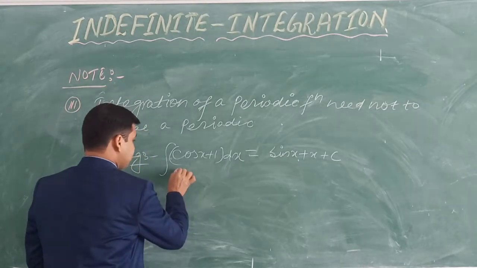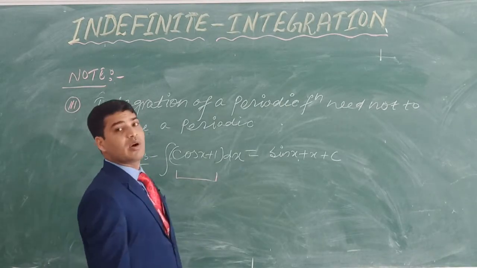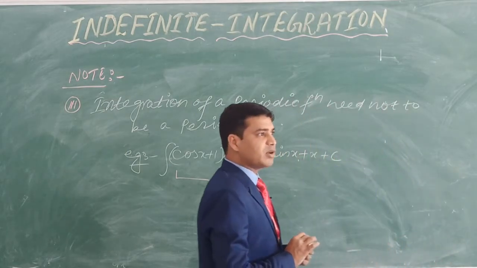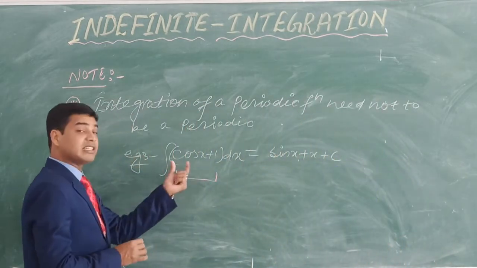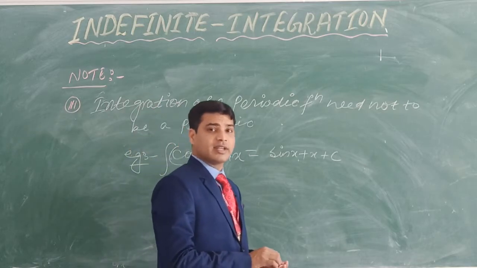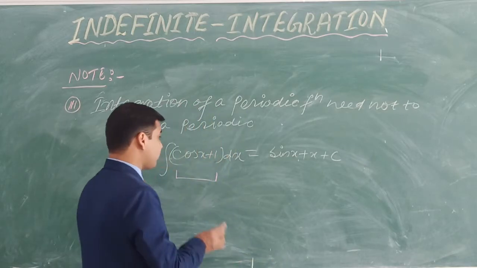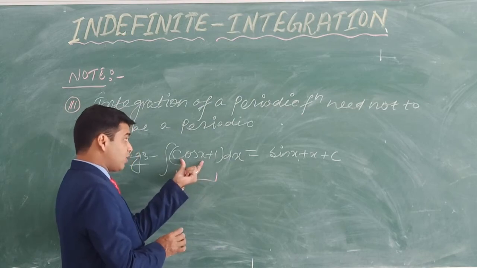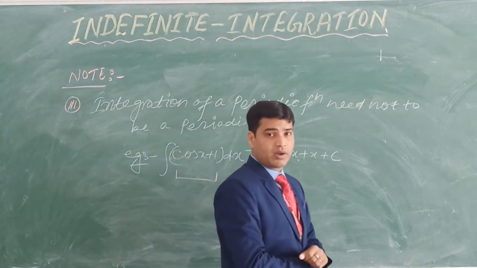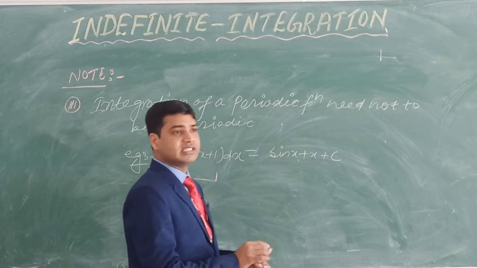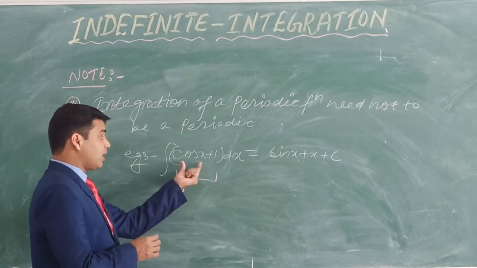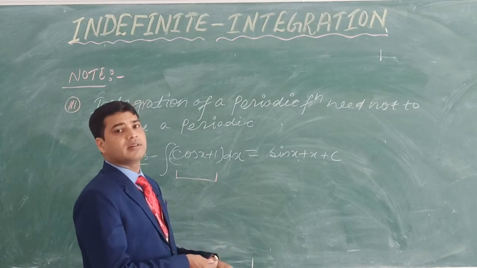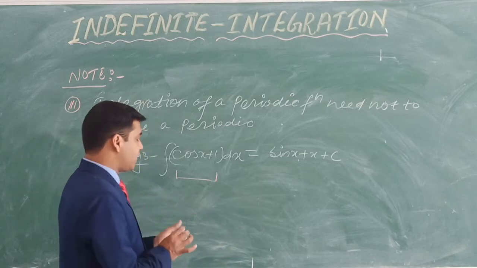Now see this here. Is this a periodic function or not? Yes, cos x is a periodic function with period 2 pi. Why? Because we know that cos x repeats after every 2 pi interval. That's why it is a periodic function with period 2 pi. And now tell me, is cos x plus 1 periodic or not? Yes, cos x plus 1 is periodic. Why? Because this is the concept of periodicity: if a function is periodic and we add or subtract something constant, the function remains periodic, there is no effect.